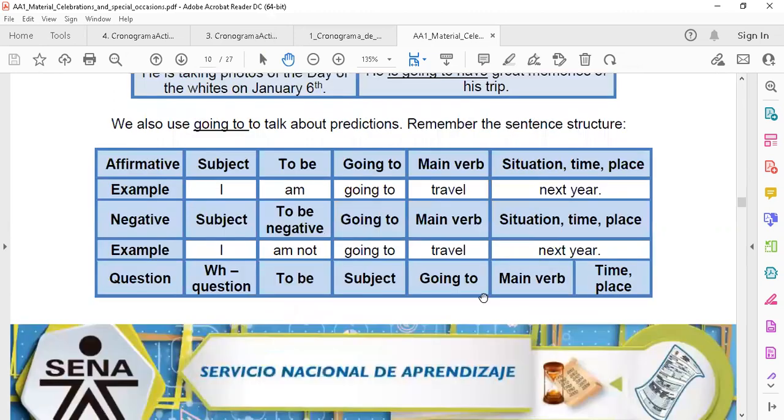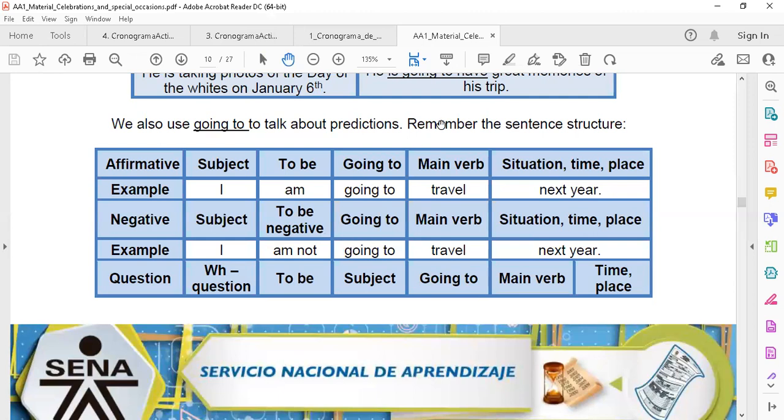And here you find the structure to use going to. Going to is also a structure, a present continuous structure.